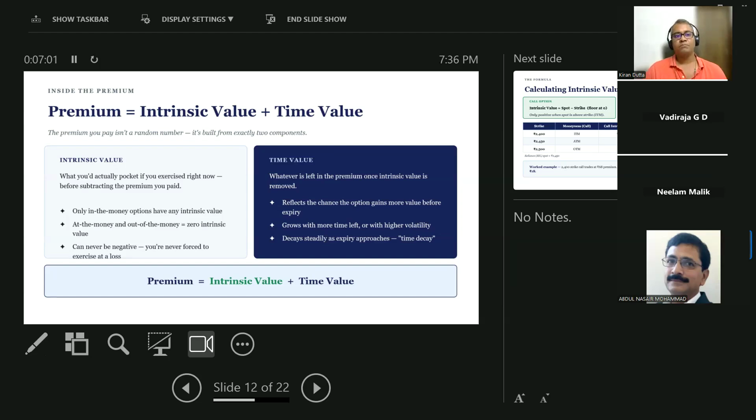But let's understand a little bit of the concept. Again, we will not go too deep into the concepts. So what does intrinsic value mean? If you exercise the contract today, what you would pocket in your hand is the intrinsic value of that particular contract.